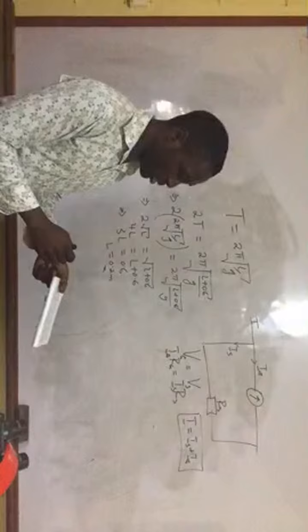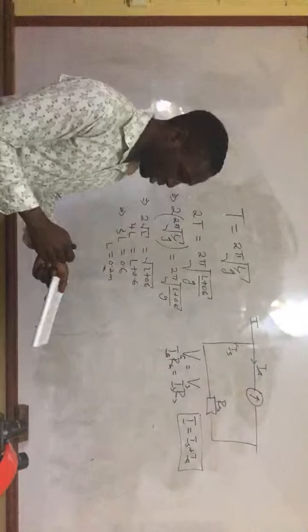So the principle used here is that the current flowing through the galvanometer will be equal to the current flowing through the multiplier. And we know from V equal to IR that I should be equal to V over R. That's the voltage of the galvanometer over its resistance, equal to the voltage across the multiplier divided by the resistance of the multiplier. This is the principle you're going to use.